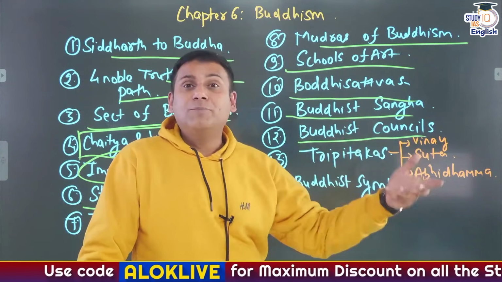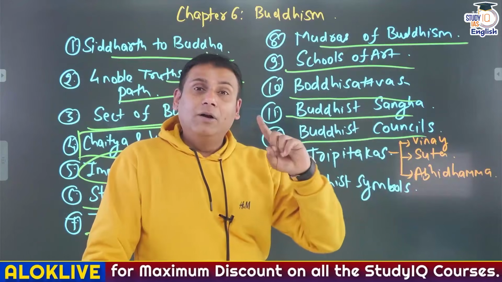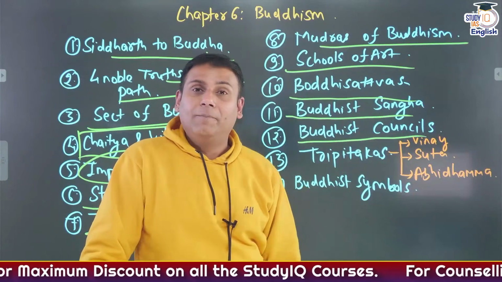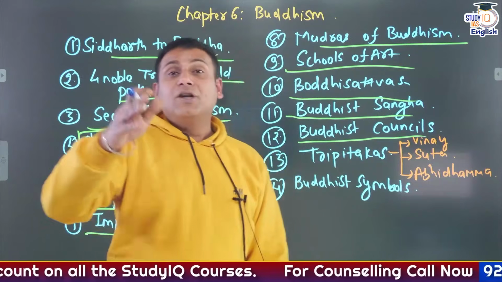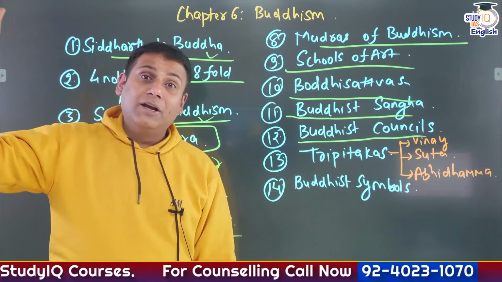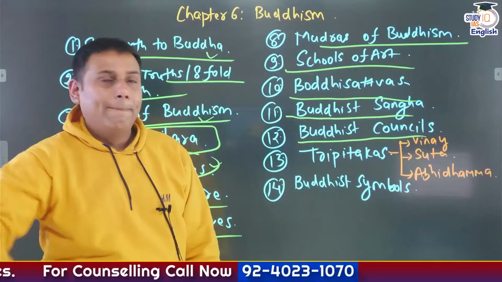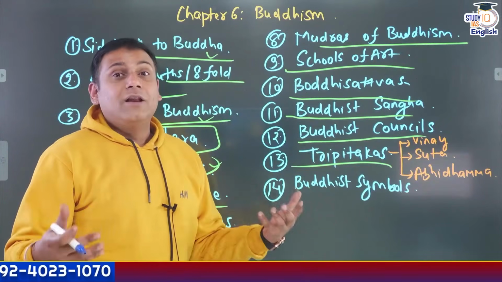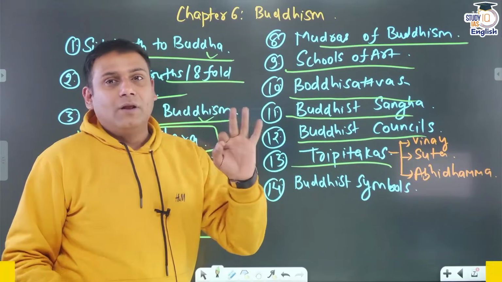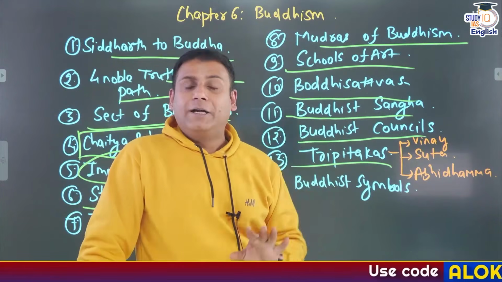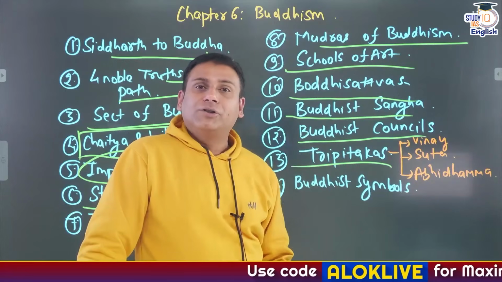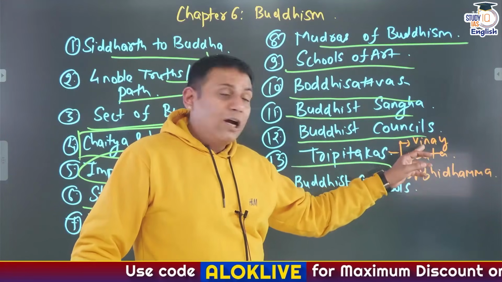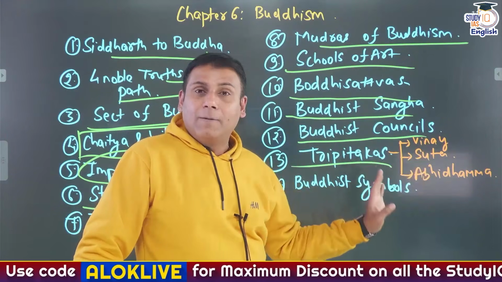Ashoka patronized which Buddhist council? Ashoka patronized the 3rd Buddhist council. Okay. First Buddhist council was held at which place? Rajgriha, patronized by Ajatashatru. Then go through the concept of Buddhist literature, that is the three Pitakas. Three means three, Pitakas means basket, three baskets of books. And they are Vinay Pitak, Sutta Pitak and Abhidhamma Pitak.